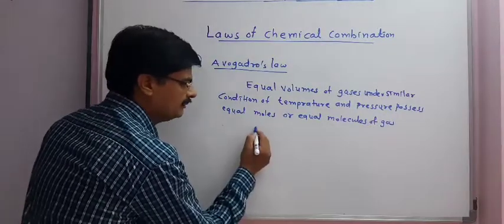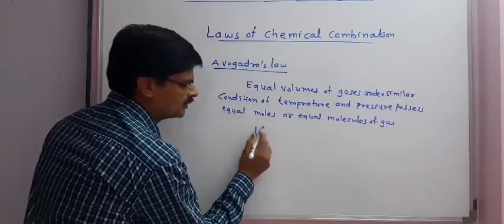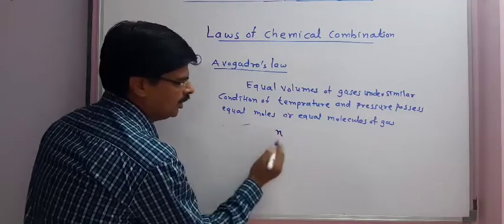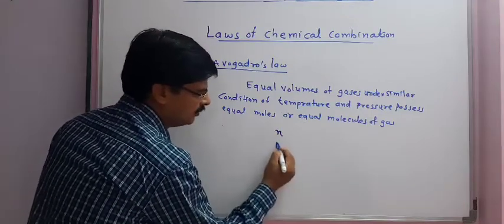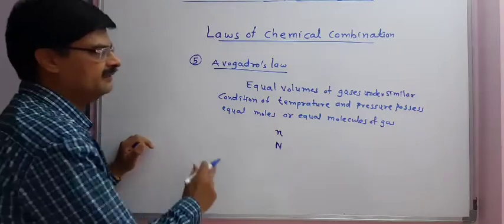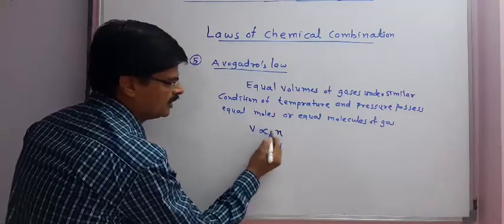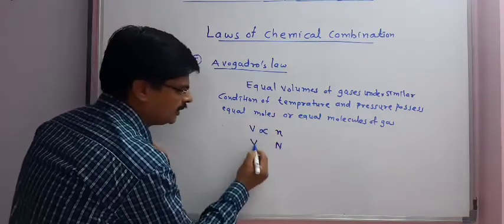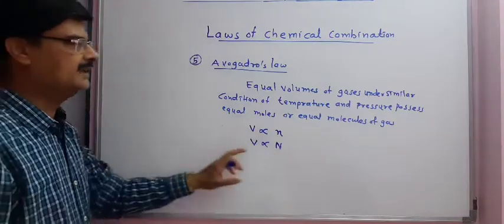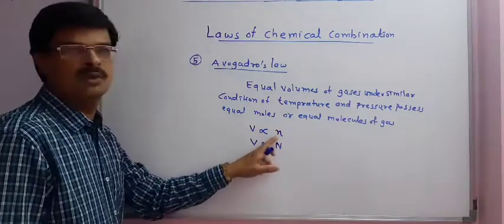So we can say number of moles to be small n or number of molecules to be capital N. Then we can say V proportional to n or V proportional to capital N, either molecules or moles.